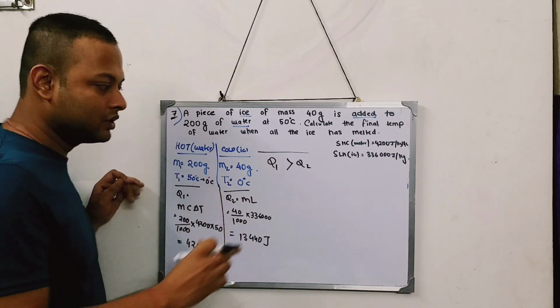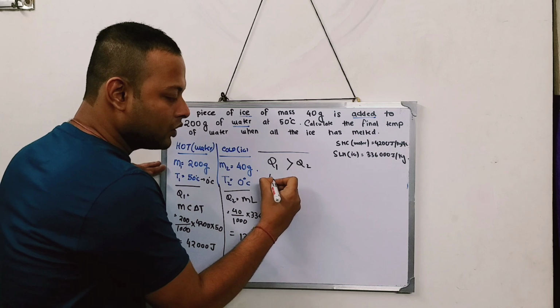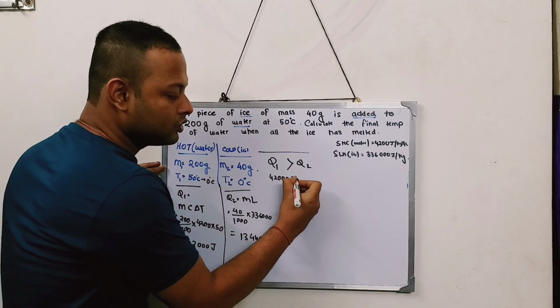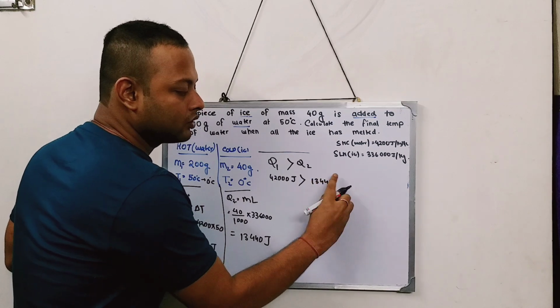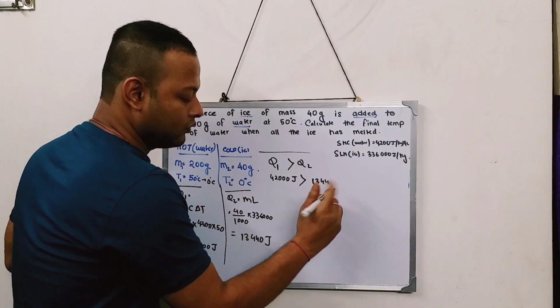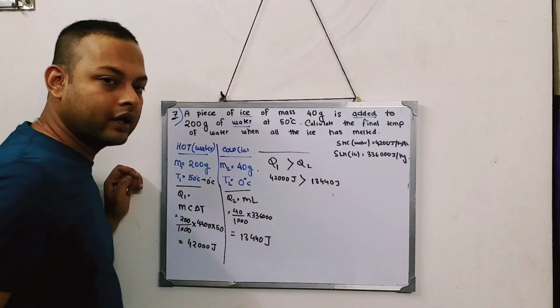See, you have to understand this question. Q1 is how much? 42000 joule, which is greater than 13440 joule, right?